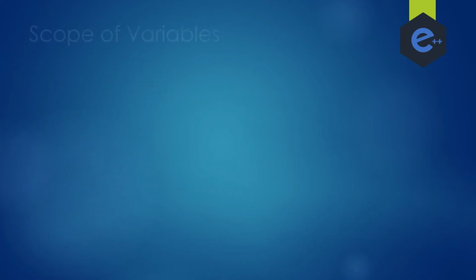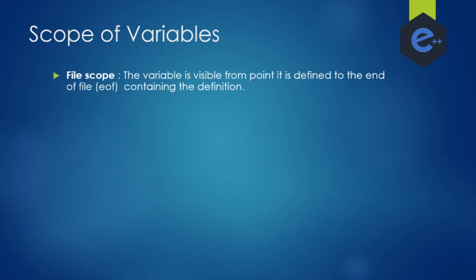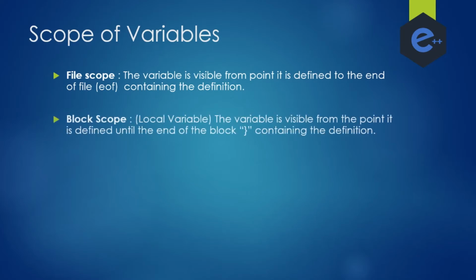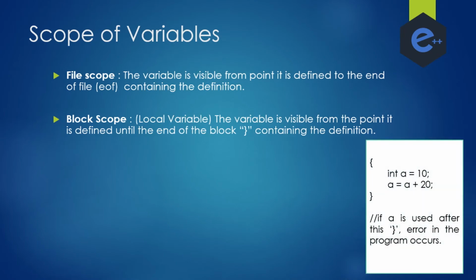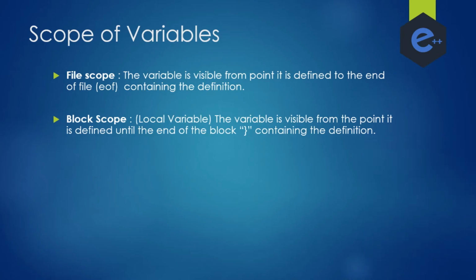Now we will see scope of variables. 1. File scope. The variable is visible from the point it is defined to the end of the file containing the definition. 2. Block scope, also called local variables. The variable is visible from the point it is defined until the end of the block. A block starts with a curly brace open, and ends with a curly brace closed.